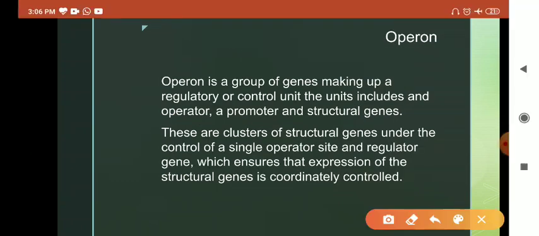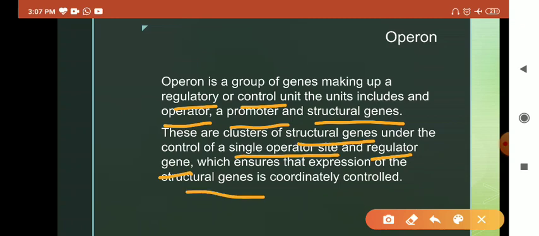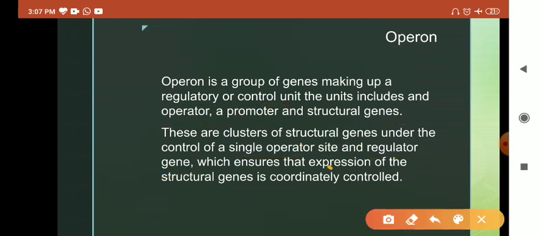So now you know what an operon is. Operon is a group of genes making up regulatory or control units that include the operator, promoter and structural genes. These are clusters of structural genes under the control of a single operator site and regulator gene, which ensure the expression of the structural genes in a coordinated manner.